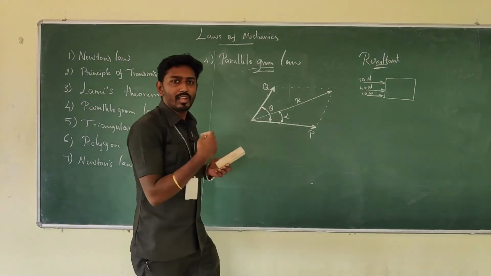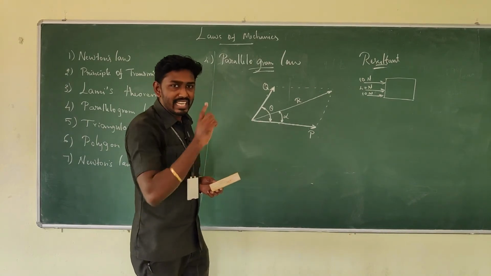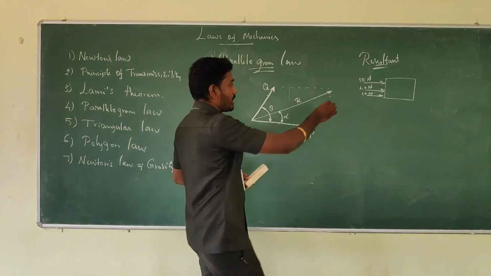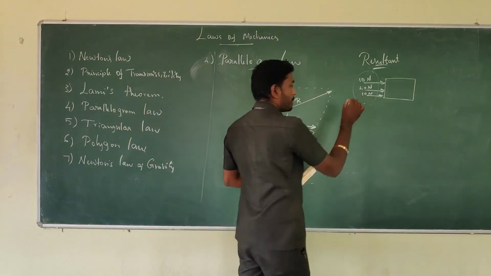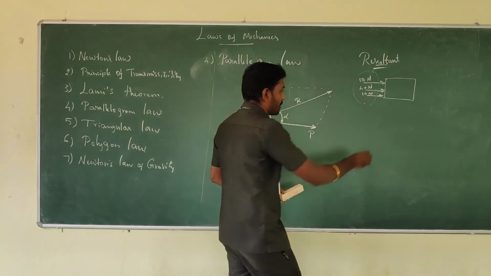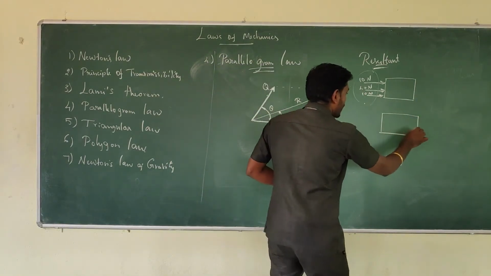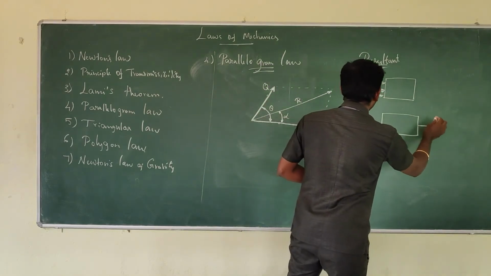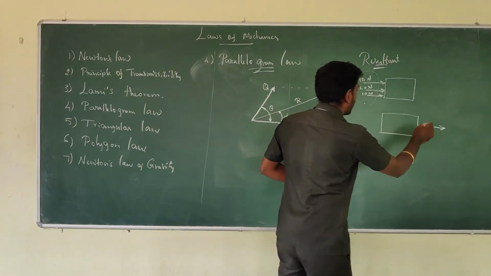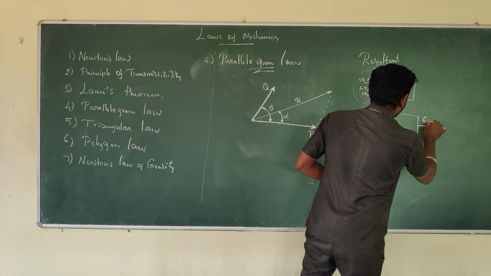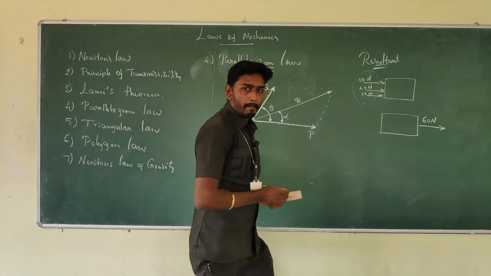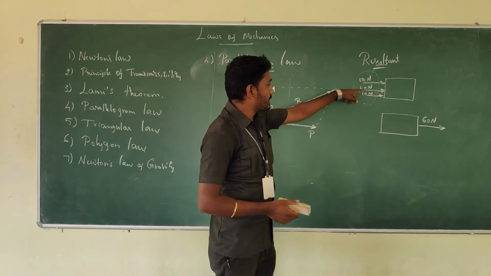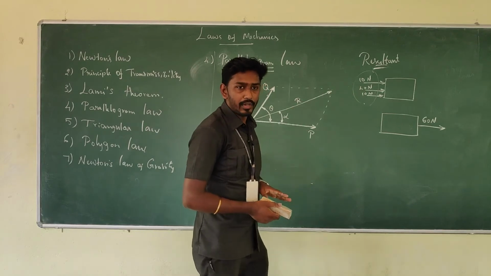I can also replace them by a single force, but it should cause the same effect that is produced by these. That means if I take the resultant force, if you add it, we get 60 Newton. Here I have given the push with 10 Newton, 40 Newton and 10 Newton.